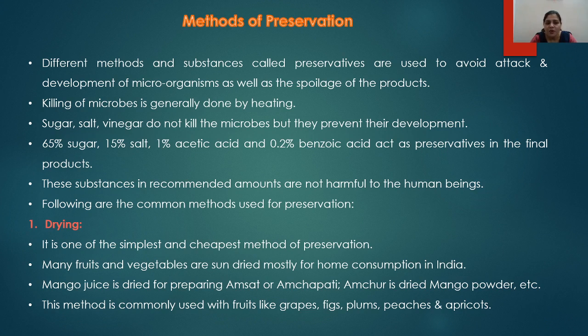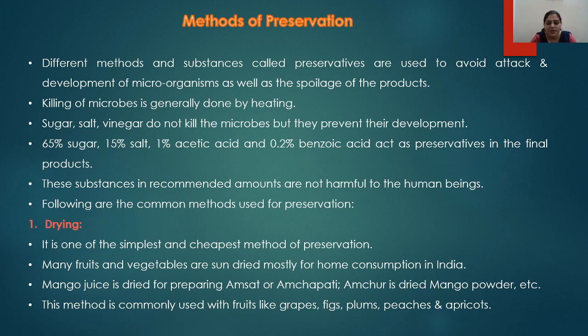The killing of microorganisms is usually done by heating. Along with heating, some substances such as sugar, salt, vinegar, etc. can also be utilized, but these substances are not able to kill the microbes. 65% sugar, 15% salt, 1% acetic acid, and 0.2% benzoic acid act as good preservatives in the final products.